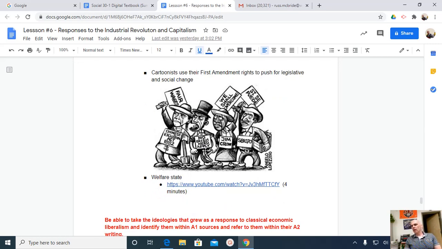Should we have legislation created to protect people from being discriminated against in the workplace? It used to be pretty common that you would have signs up in businesses that would say no Irish need apply, because Irish were seen very stereotypically as not being dependable. Well, we now have legislation in place in Canada through the Canadian Charter of Rights and Freedoms that gives us protection from discrimination in the labor market. That you cannot discriminate based upon ethnicity. But 100 years ago, it was very common.